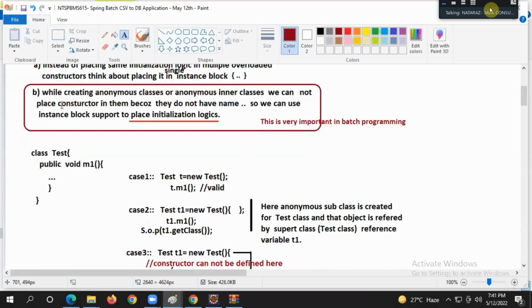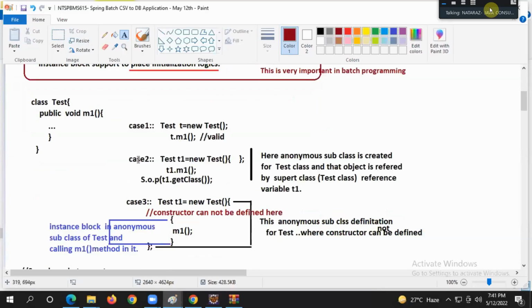Now listen, I'll prove that. Class Test with public void m1. Case 1: Test t = new Test(); t.m1(). Valid or not? That is not a great thing. Case 2: Test t2 = new Test() { }; Are you listening to my statement, guys?